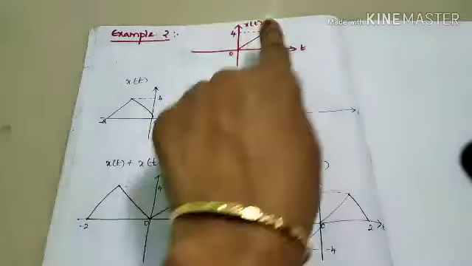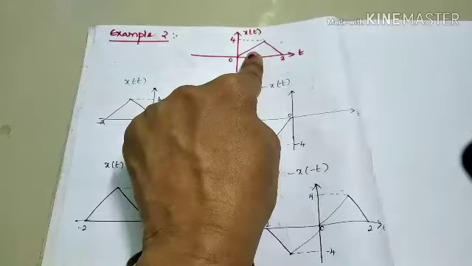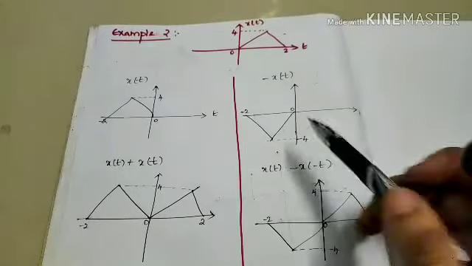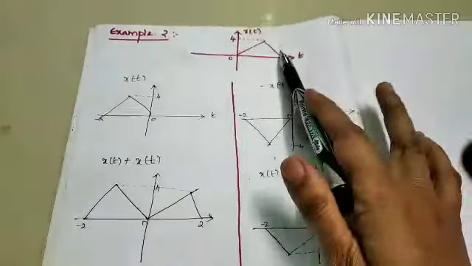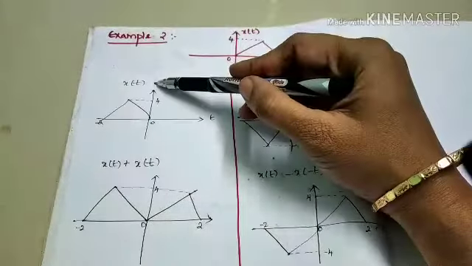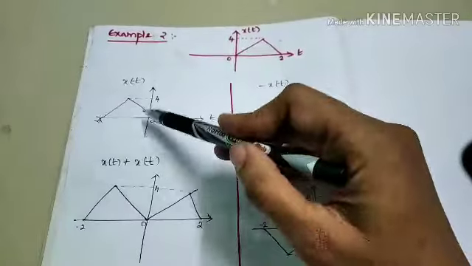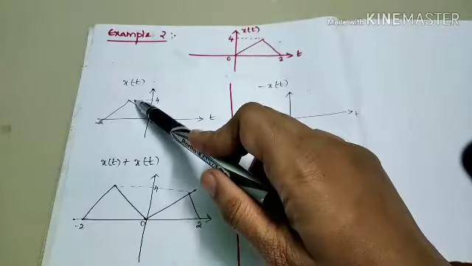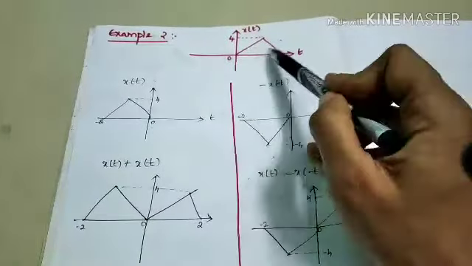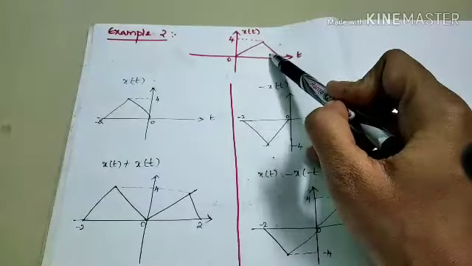First step, we have to find the reflected form of the signal, that is represented as x of minus t. See here, 0 to 2 amplitude 4. Again 0 to minus 2 amplitude 4. So this is the mirror image of the given signal x of t, right?